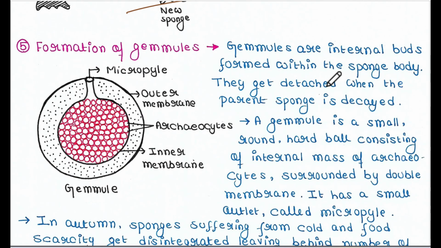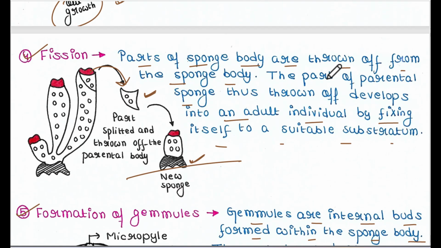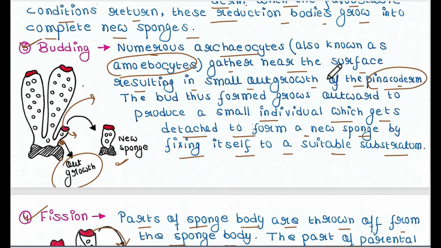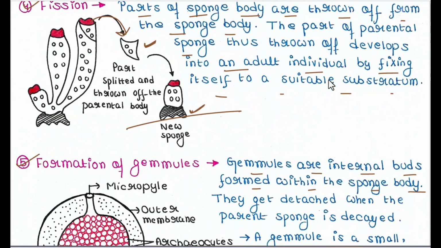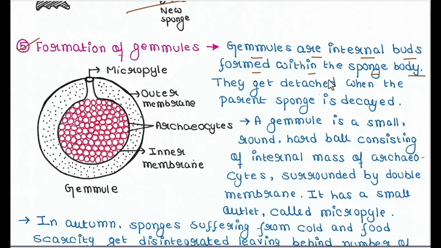Next is formation of gametes. So gametes are internal buds formed within the sponge body. In budding, we have seen that the bud is formed externally, right? But gametes are basically internal buds that are formed within the sponge body.